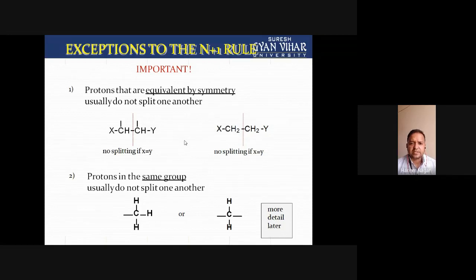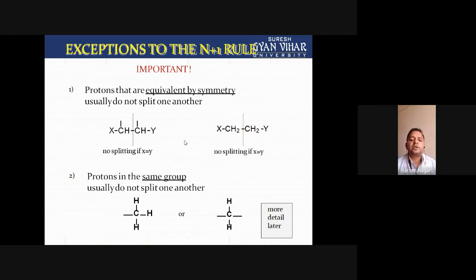If you see the second case, X connected with CH2, CH2Y, there is also no splitting of these protons. No splitting of the signal for these protons because X and Y are equivalent here. So in the case of equivalent protons, or we can say in the case of symmetric molecules, there is no splitting of the signal. But if we talk about the second point, that is, protons in the same group usually do not split one another.